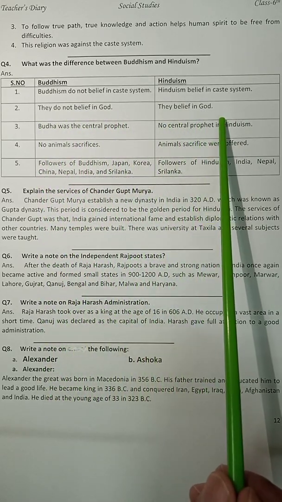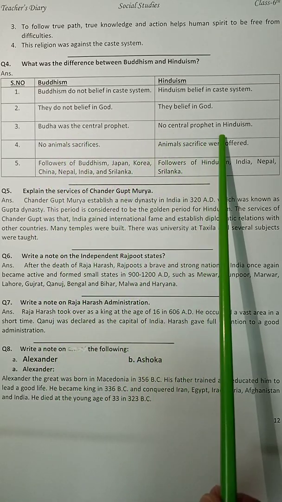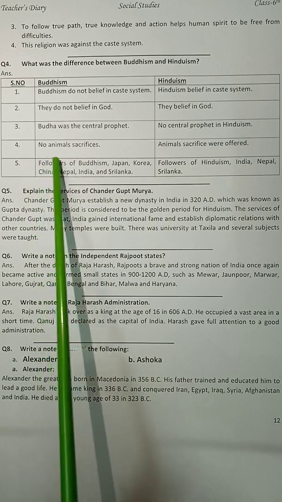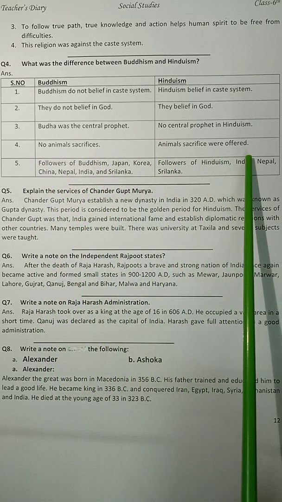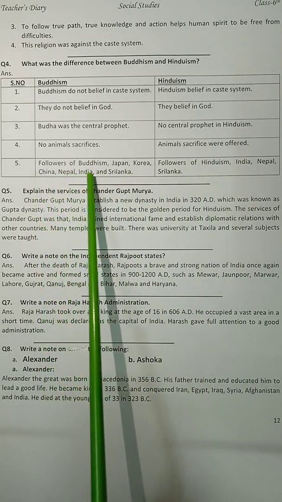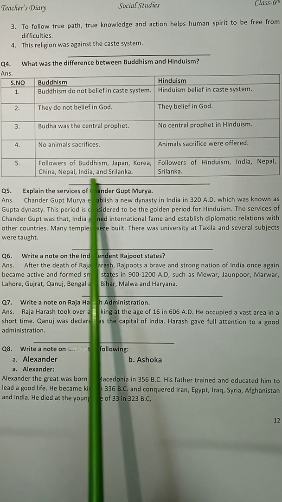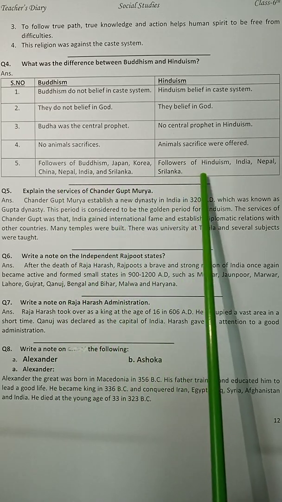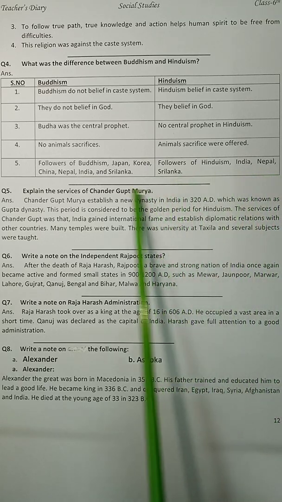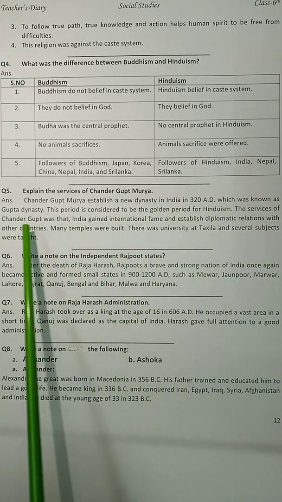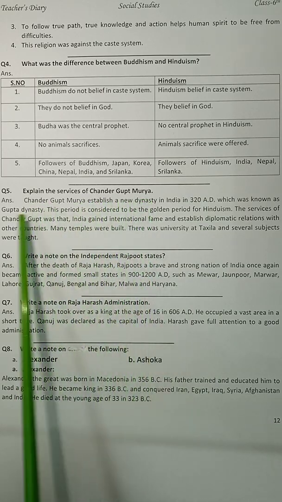They believe in God. Number 3, Buddha was the central prophet. No central prophet in Hinduism. Number 4, no animal sacrifices. Animal sacrifices were offered. Number 5, followers of Buddhism: Japan, Korea, China, Nepal, India, and Sri Lanka. Followers of Hinduism: India, Nepal, and Sri Lanka. Draw a finishing line. Now, question number 5, explain the services of Chandragupta Maurya.